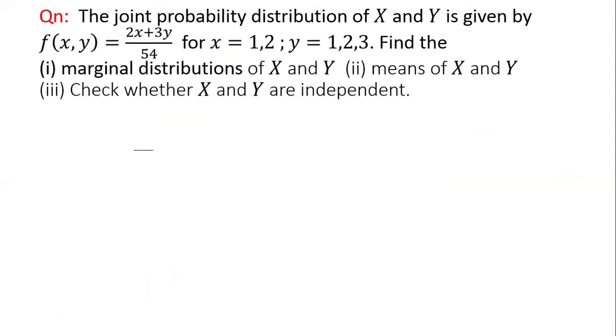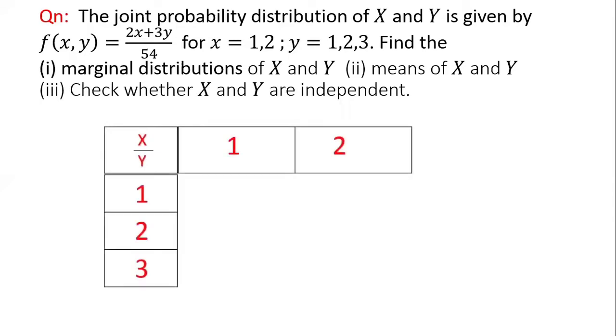The joint probability distribution of X and Y is f of x, y equal to (2x plus 3y) by 54 for x equal to 1, 2 and y equal to 1, 2, 3. The questions are: find the marginal distributions of X and Y, the means of X and Y, and third, check whether X and Y are independent. Now see, this is a problem on joint discrete random variables, and we have to first construct a two-way table. That two-way table represents the joint probability distribution of X and Y. So let us construct that two-way table.